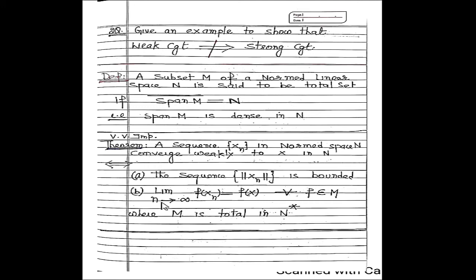Number 2, the limit as n approaches infinity of f of xn is equal to f of x, for every f belongs to M, where M is total in N star. So remember, N star is the dual space of N. So M is total in N star.